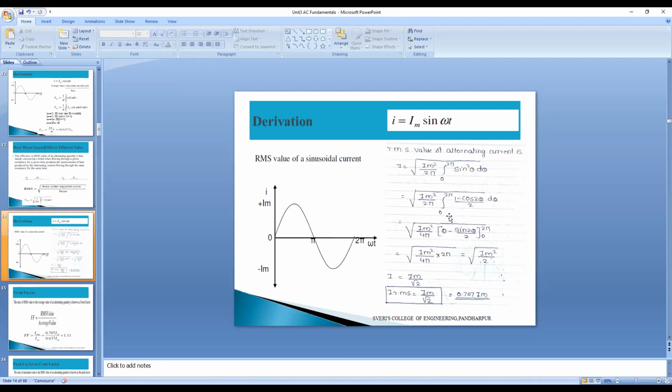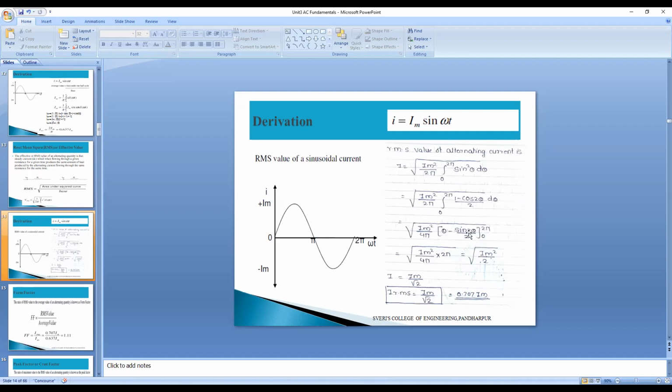So theta minus, I will write as it is, minus cos 2 theta with respect to theta. Integration of cos 2 theta is sin 2 theta divided by 2. So limits 0 to 2 pi I will write as it is here now. Substituting 0 here, it will become 0. Sin 0 is nothing but 0 only. So this 0 term will become 0 completely, but only the 2 pi term will be there here now.